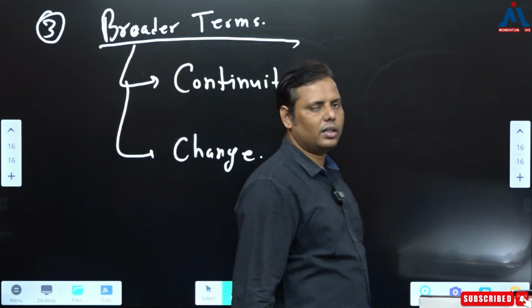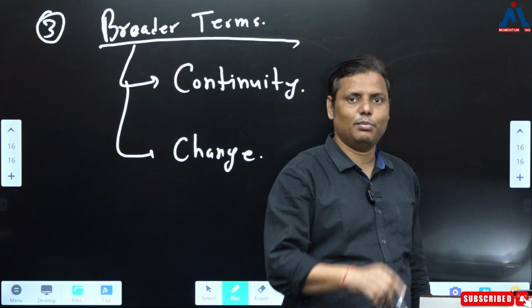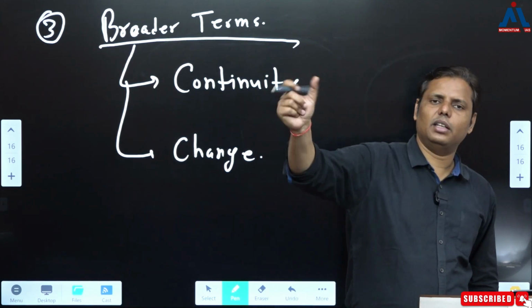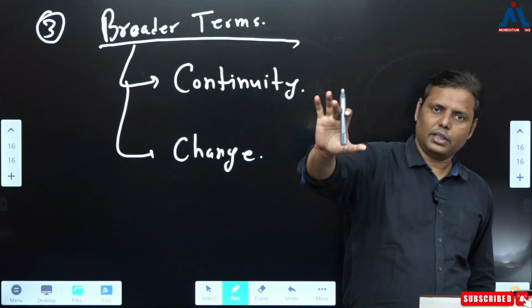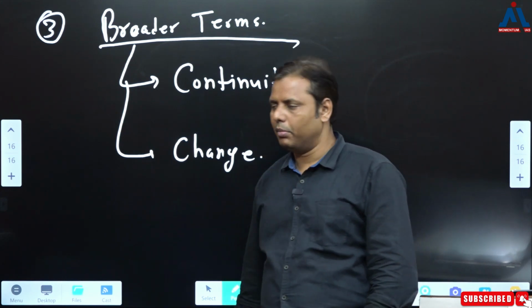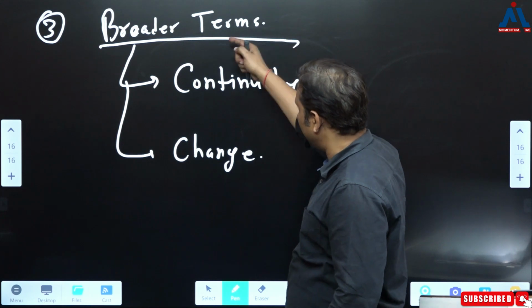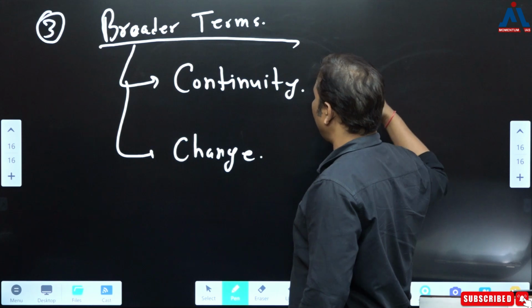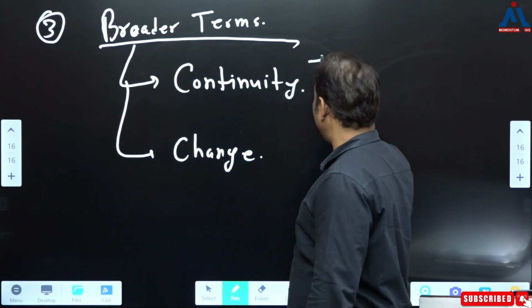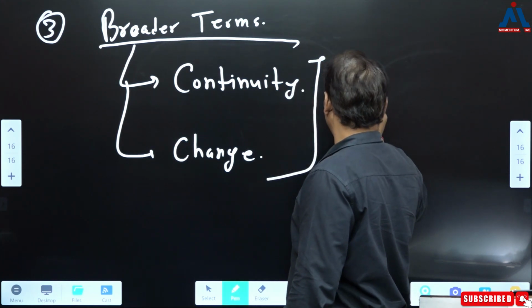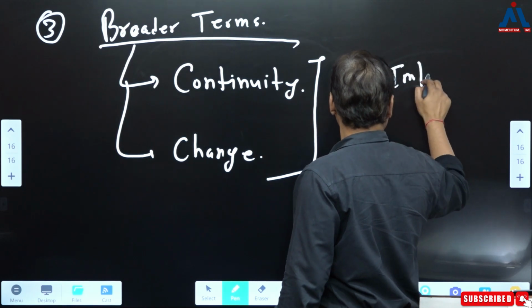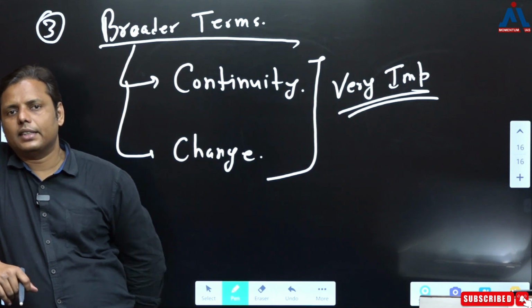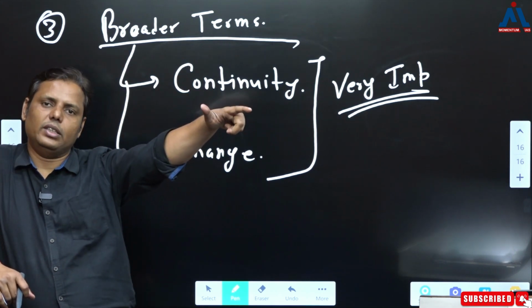Now these are two broader terms, and while understanding ancient India precisely, to a certain extent even applicable in modern India, probably it is not that much applicable in modern India, but yes, in medieval India, probably I said modern India. So it is very much required in ancient, to a certain extent in medieval, less applicable in modern, but it is there. But then it remains very important, right? Very important, specifically in which part? In the ancient part. You have been covering, let's say, from IBC to 12th century.